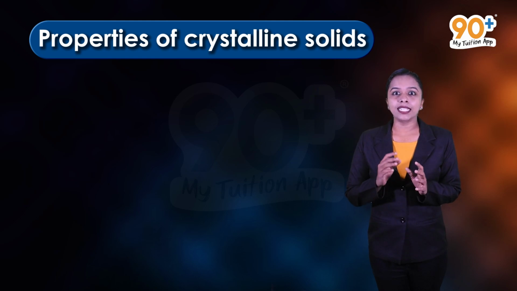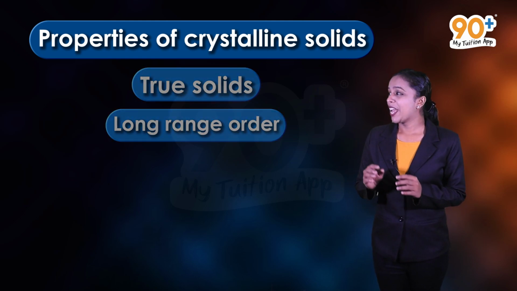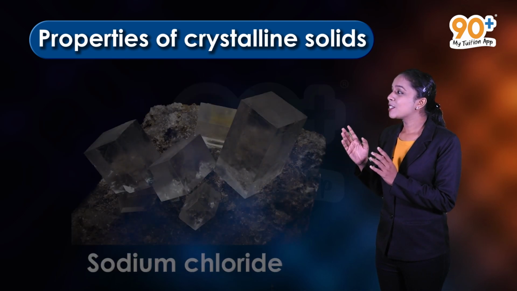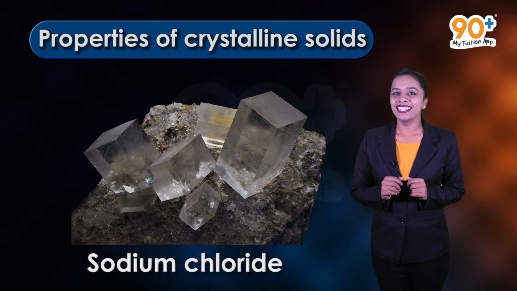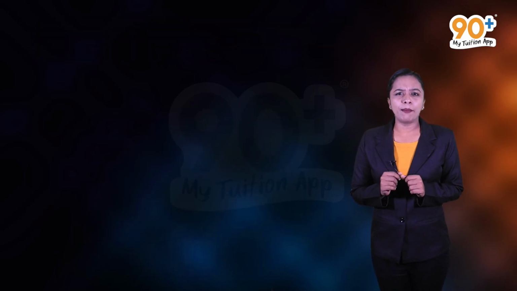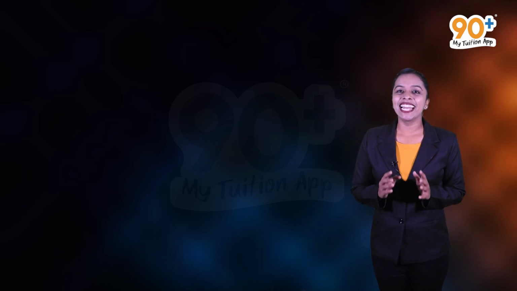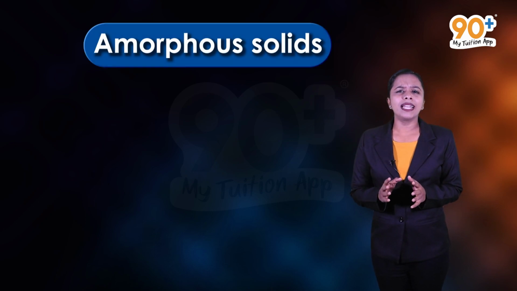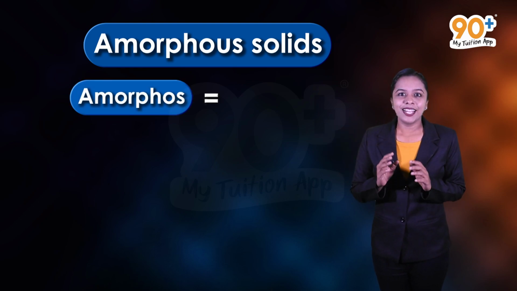Crystalline solids are the true solids. They have a long range order. Quartz, diamond, calcium fluoride, sodium chloride are some examples of crystalline solids. Now you must have understood crystalline solids. Now let's move on to the next solids, that is amorphous solids. The word amorphous has been derived from the Greek word amorphos, which means shapeless.